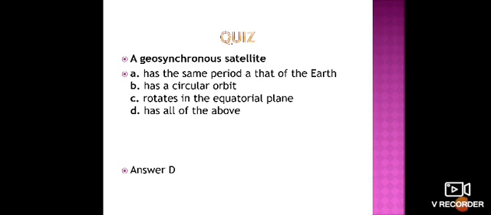A person standing on the Earth's surface observing that satellite sees it as stationary, and for that reason we call it a geostationary satellite. So this is the answer.